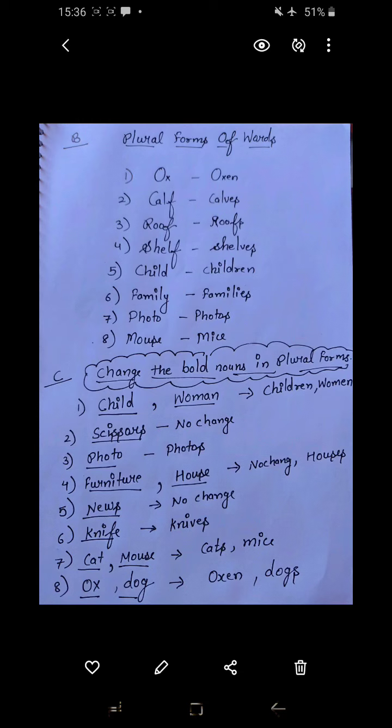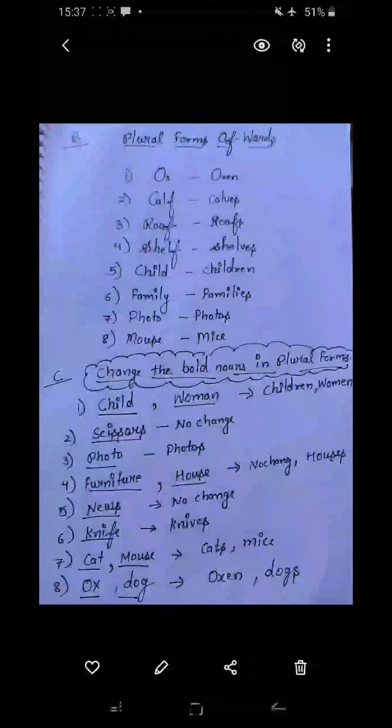Now the B part is a little tricky. A was easier. Now is the tricky one: changing the word by using a suffix. Ox, oxen. You have to change the spelling. It becomes oxen. You are not using S or ES to make it plural. Calf, calves. Roof, roofs. Shelf, shelves. Child, children. Family, families. Photo, photos. Mouse, mice. I told you about mouse and mice earlier.